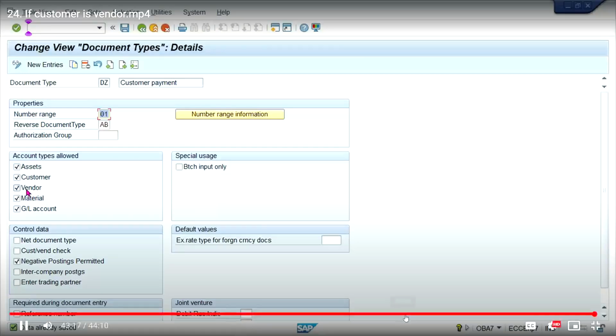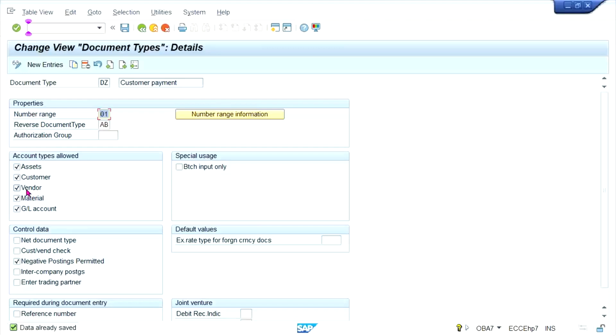So it is possible only if both line items are cleared. Let's suppose I have received a surplus payment of 5,000 rupees, so I have to post that 5,000 by using F-28. While using F-28, the customer line item is anyway going to appear, but what about the vendor open item? That will not appear here in F-28 unless you link the customer with vendor and vendor with customer, right?